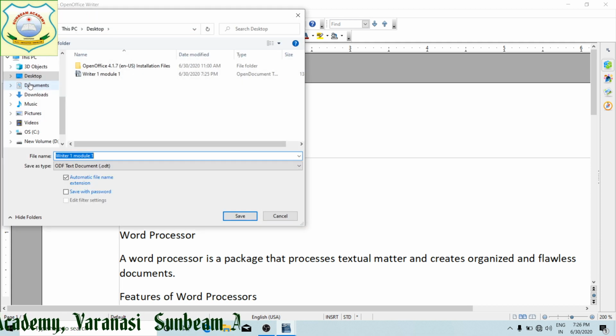Immediately it will ask for the name of the document. Already I have saved it as writer 1 module 1. Now I am going to write its name, writer 1 module, suppose 11, I have given, right? Earlier whatever changes I had made went to the same original file. Now I am going to click on save.